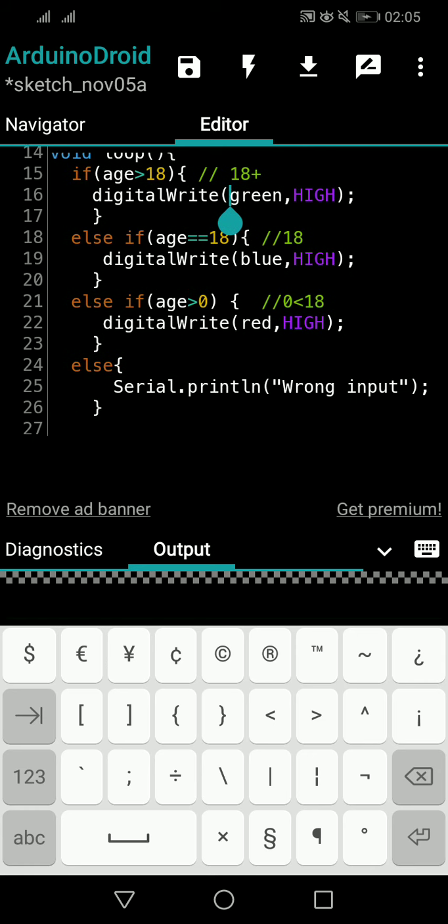So let's say 3 guys came and all the lights are on. The 4th guy comes and wants the green to be on. He presses the switch. Green is already on, but he is telling it to be on again, so it will be on anyway. But the other 2 are also on, so all 3 are on, and he will get confused. So what I am saying is, if one condition becomes true, you have to make the other 2 conditions false. Otherwise, all the LEDs will be on.